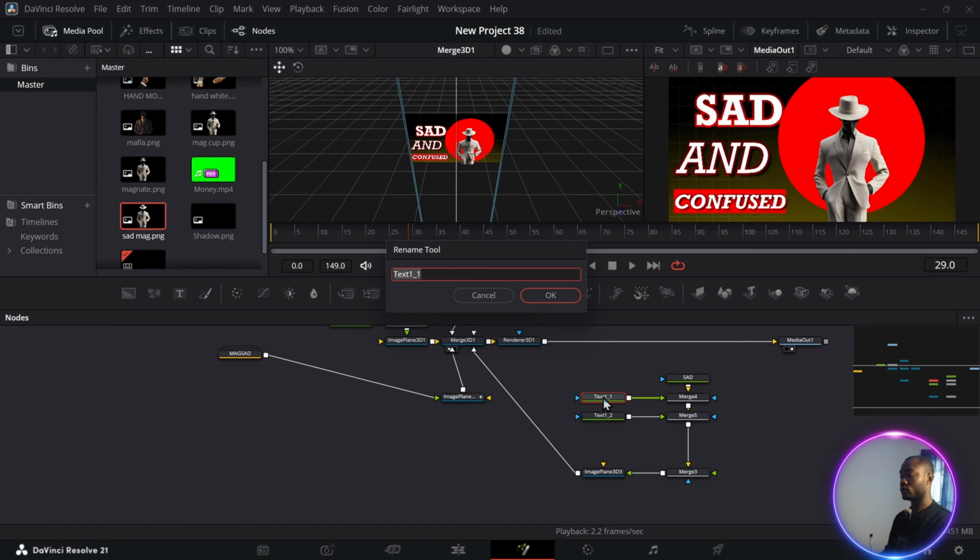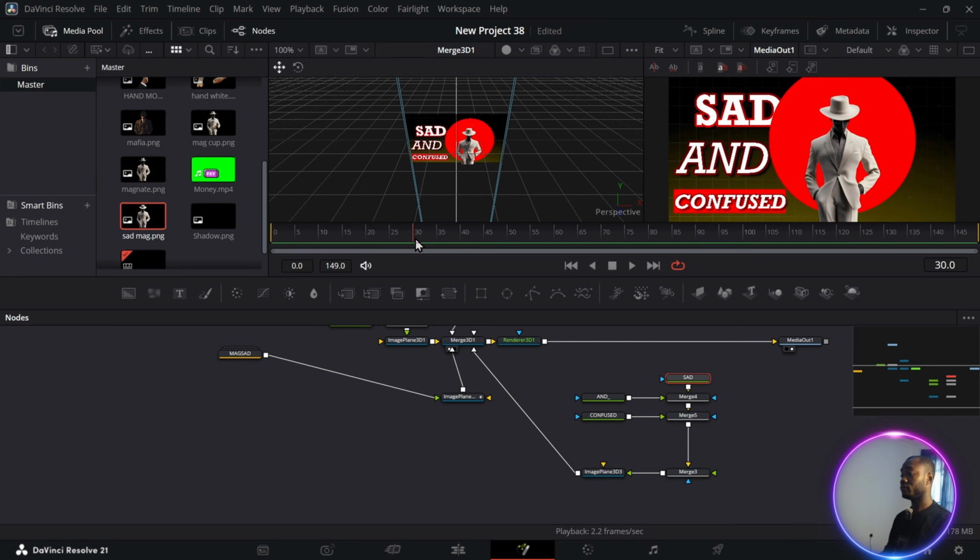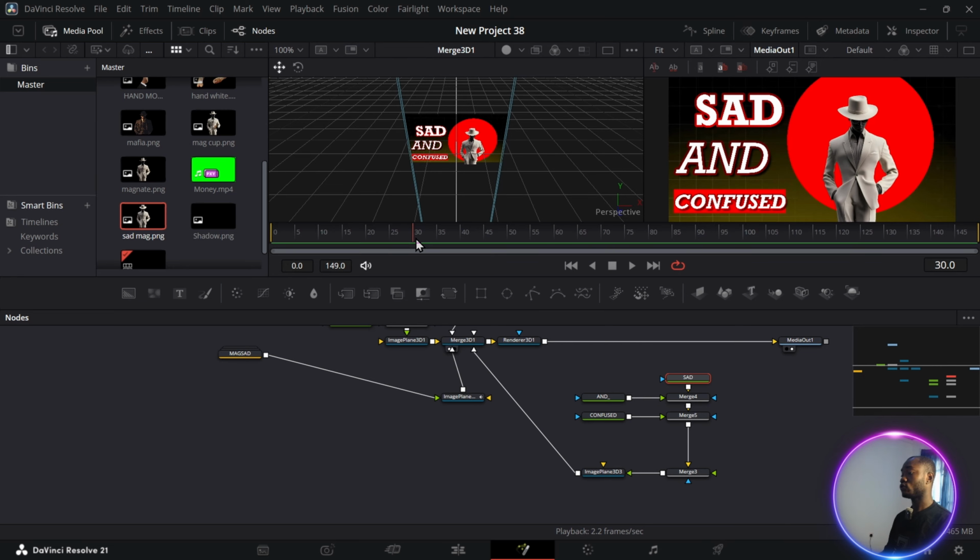F2, name this one "to", and then F2, name this one "confuse". Let's animate and click on this first text. Our last animation ended at frame 30. So we want this text to come out after 1 second, so it's going to come out at frame 60.